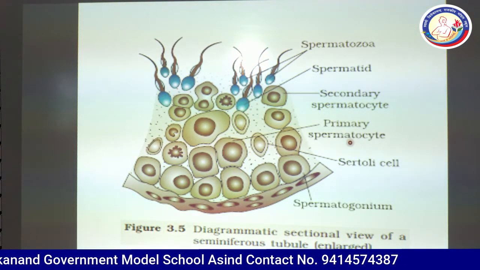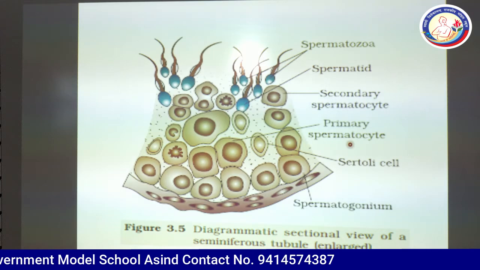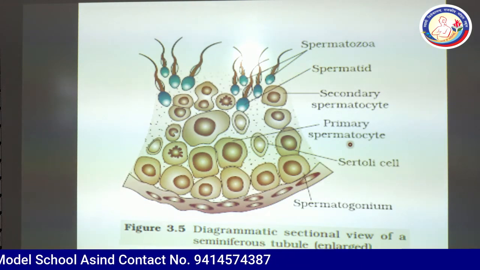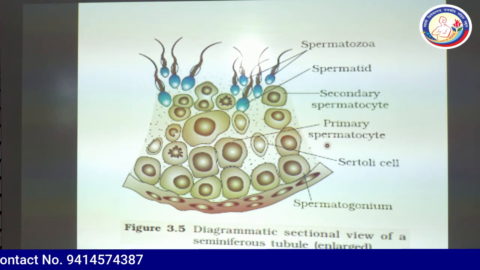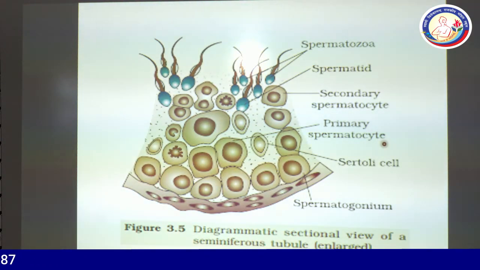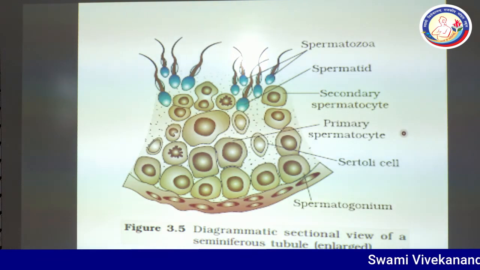Then you need to go in reverse and divide by 4. And if the question gives 10 primary spermatocytes, how many spermatozoa will be produced? Then just multiply by 4.